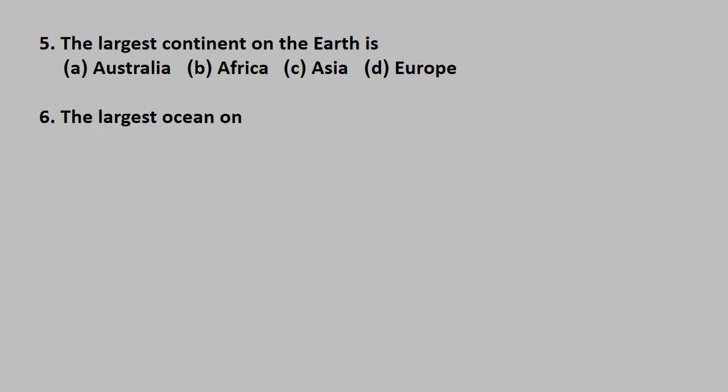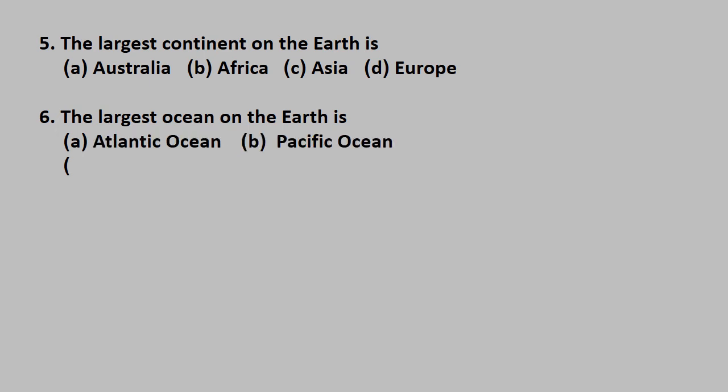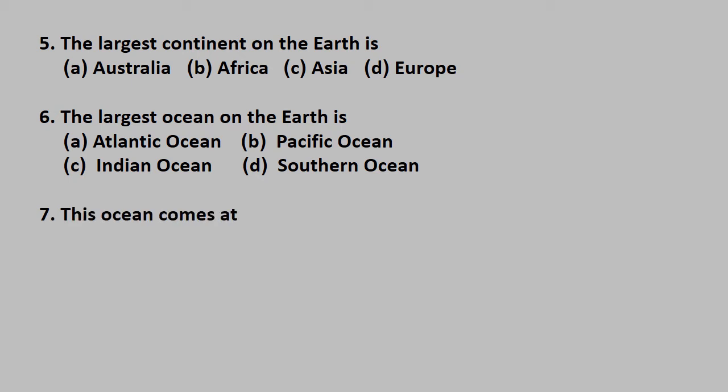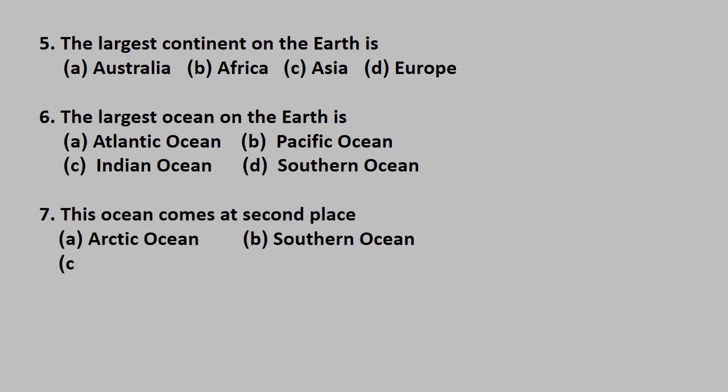The largest ocean on the earth is Atlantic Ocean, Pacific Ocean, Indian Ocean, Southern Ocean. This ocean comes at second place. Arctic Ocean, Southern Ocean, Atlantic Ocean, Pacific Ocean.